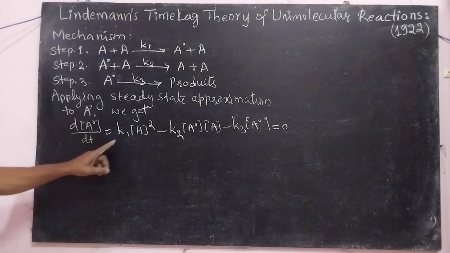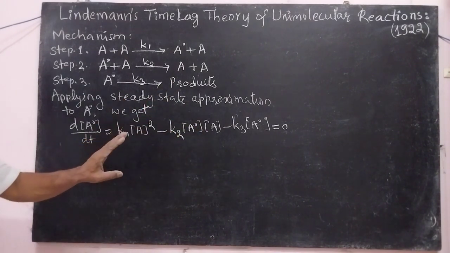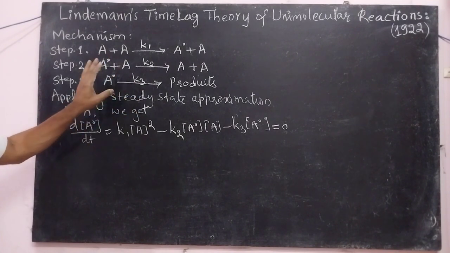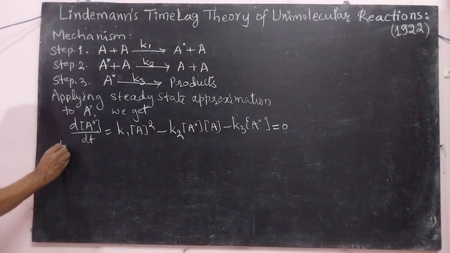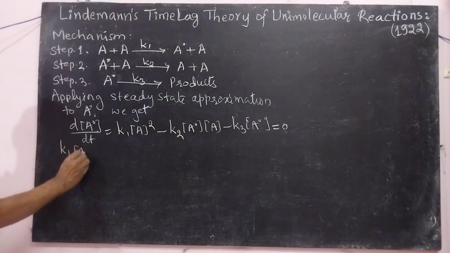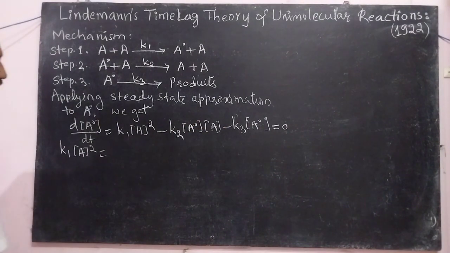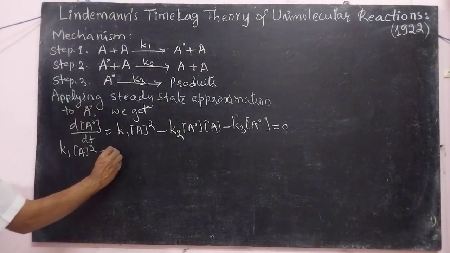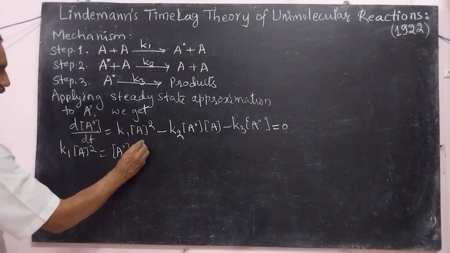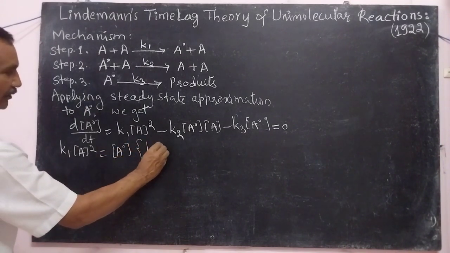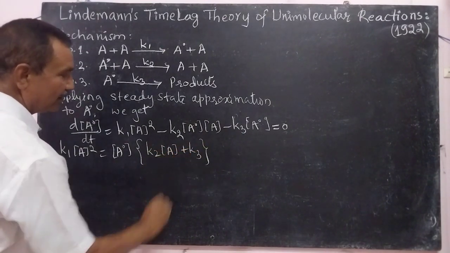Means the rate of formation of A star is equal to the rate of absorption of A star, so that the change in concentration of A star remains constant. Then on rearranging this, we get K1 A square is equal to, you take this to the right hand side, then you take the common A star into bracket, that is K2 into concentration of A plus K3.